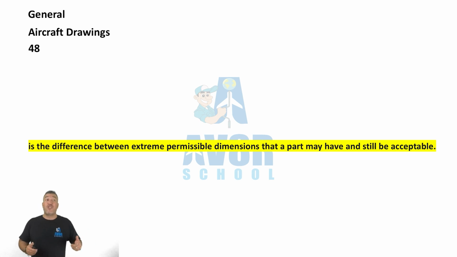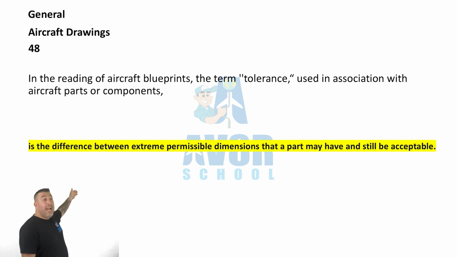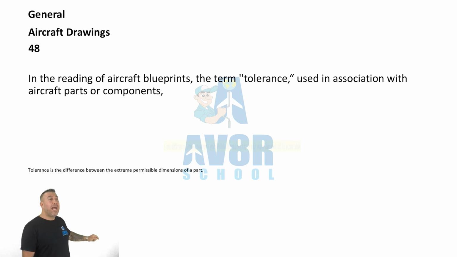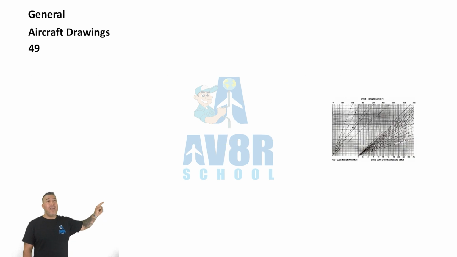Number 48. In the reading of aircraft blueprints, the term tolerance used in association with aircraft parts or components is the difference between extreme permissible dimensions that a part may have and still be acceptable. Excellent.